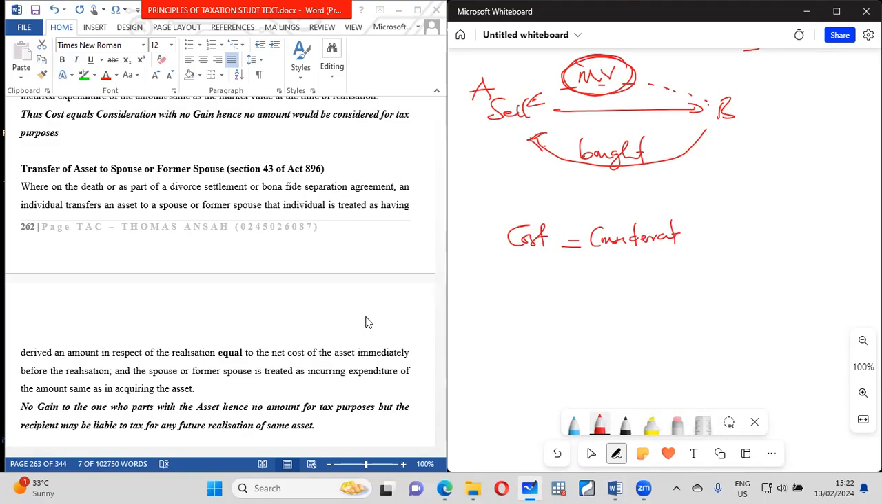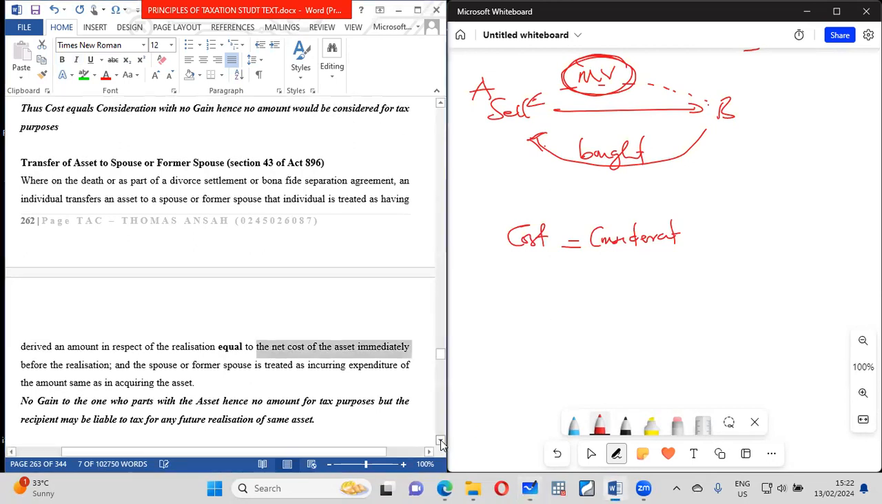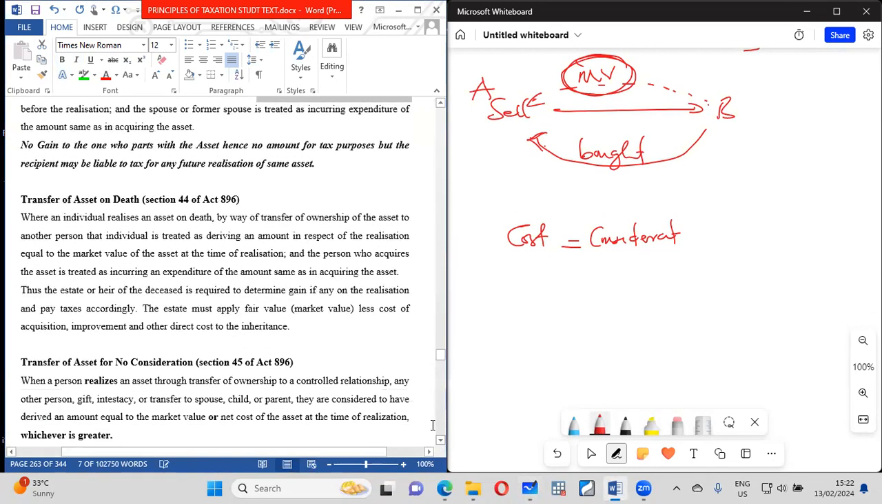So there is also no gain. But whoever received the asset, if that person later sells it, then there will be a gain. So the recipient may be liable for tax on future realization of the same asset. As far as the transfer is concerned, there is no tax effect.